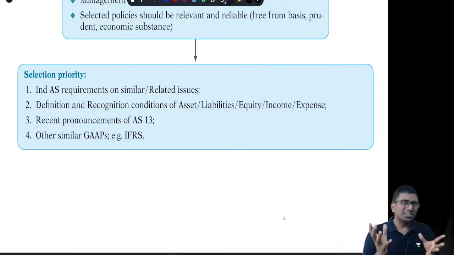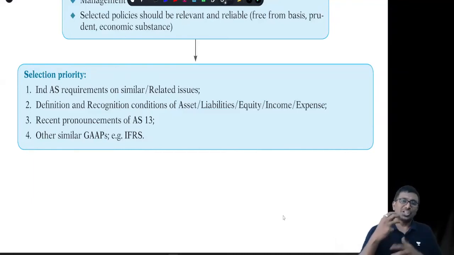Sir, here also I am getting confused. I am not very clear whether to recognize the asset or whether to charge it to P&L. I don't know exactly. Then you look at the recent pronouncements of IASB or ASB. If they have given any guidance, then please follow that. No, they also have not, they are also silent on that. Okay, then you are supposed to look at other similar bodies like IFRS. In a few places you can refer to US GAAP as well. This is about accounting policies.